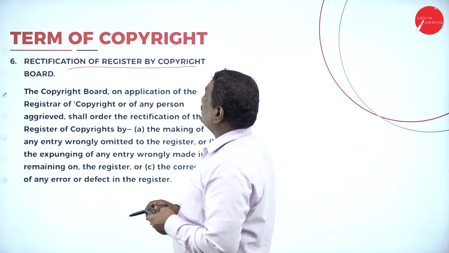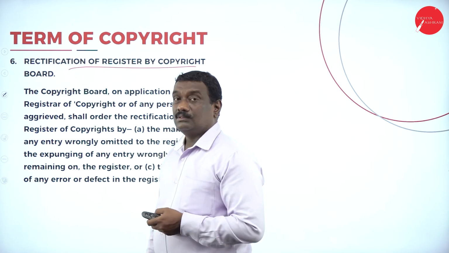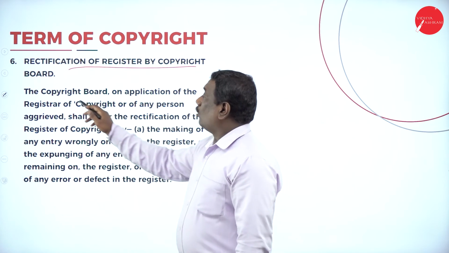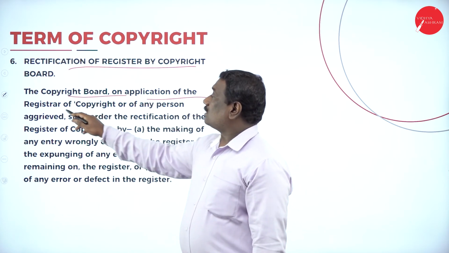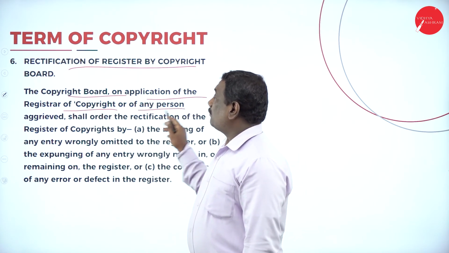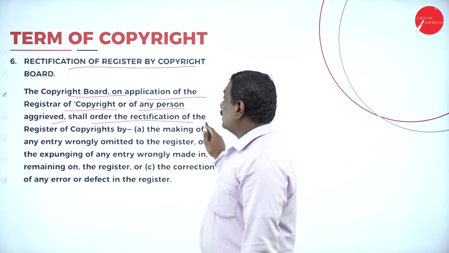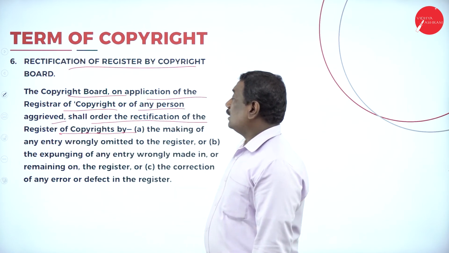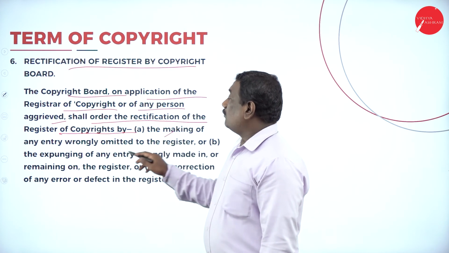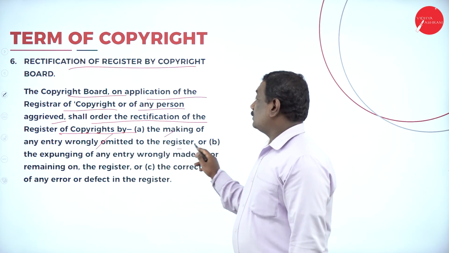Next is Rectification of Register by Copyright Board. Here the Copyright Board, on application of the Registrar of Copyrights or any other person aggrieved, shall order the rectification of the Register of Copyrights by, first, the making of any entry wrongly omitted to the register.